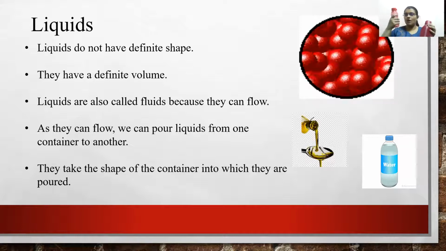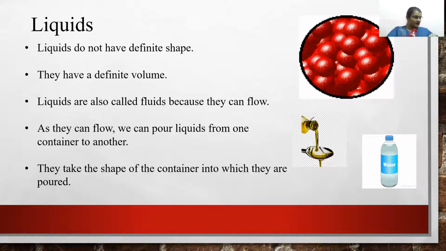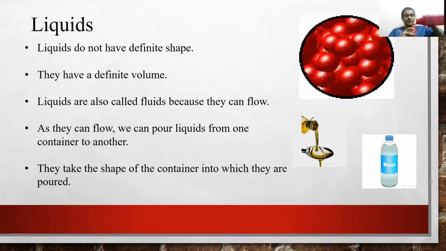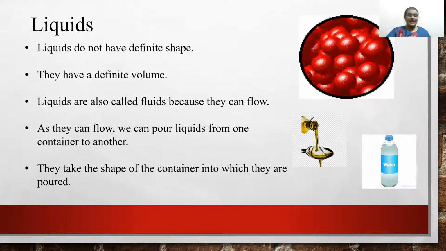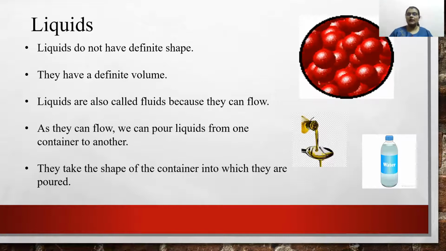Suppose this is my small bottle and this is my big bottle, right? 1 liter bottle. If I pour the water which is there in this bottle into this small one, you will be able to see that this water is going to take the shape of this bottle. So liquids take the shape of the container in which they are poured, right? So that's why they do not have a definite shape, but they have a definite volume.